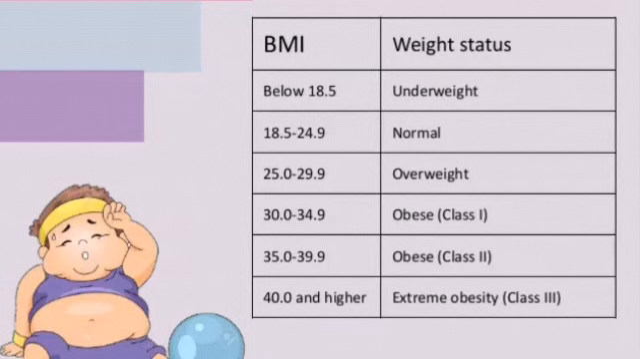In this table, you can easily judge yourself. Suppose your BMI is below 18.5, then you are underweight. If it's 18.5 to 24.9, then you are normal. 25 to 29.9, then you are overweight. 30 to 34.9, obese class 1 category. Then 35 to 39.9, obese class 2 category. But if you are 40 or higher, then it's extreme obesity, which means class 3 obesity.